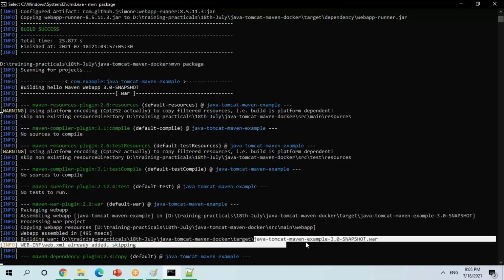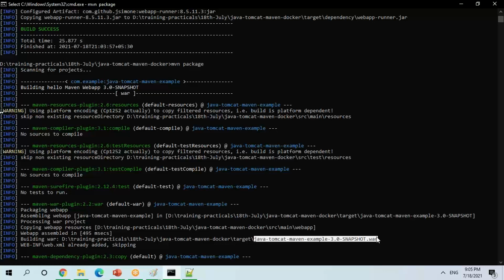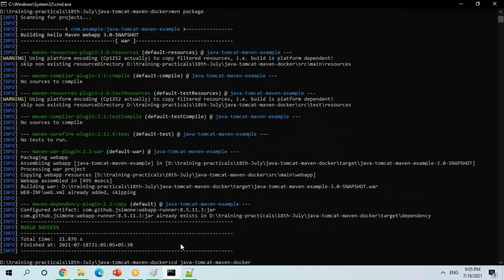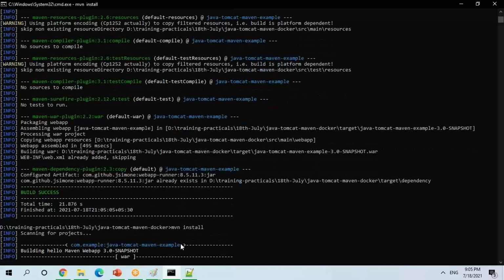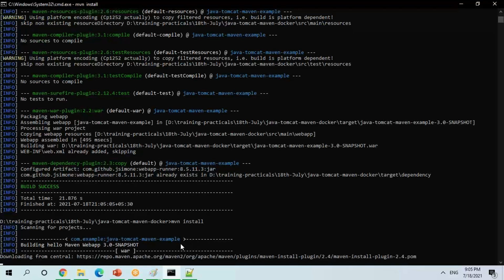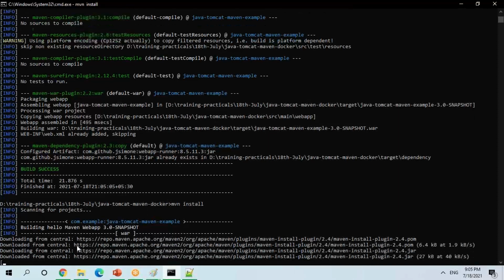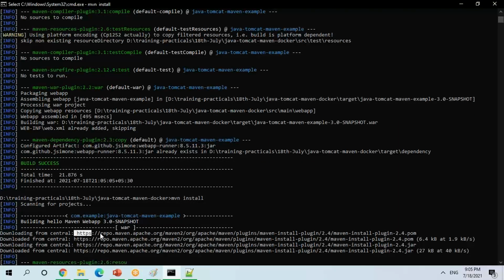So if you see, it is creating the artifact based on the version and all given in your pom.xml file. So what I'm going to do is, instead of package, I'm going to run install. Any idea what it will do? If I give mvn install, what is it going to do? Guys, anybody who is working on a Java based application, whether a developer or DevOps, that does not matter, you should know what the command is doing. And if you see, it is downloading from the central Maven repository, right?